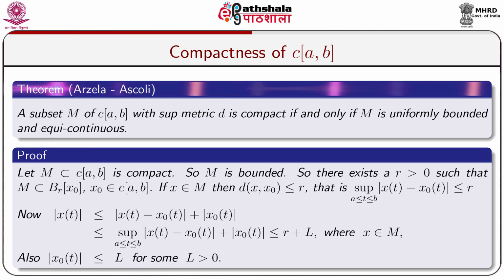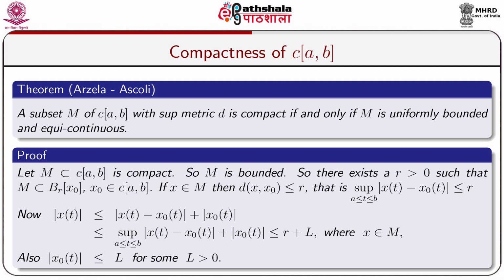In this regard, we get a theorem, known as the Arzela-Ascoli theorem. This theorem guarantees under which conditions a subset of C[a,b] is compact. The statement of the Arzela-Ascoli theorem looks like this: a subset M of C[a,b] with the sup metric d is compact if and only if M is uniformly bounded and equicontinuous.